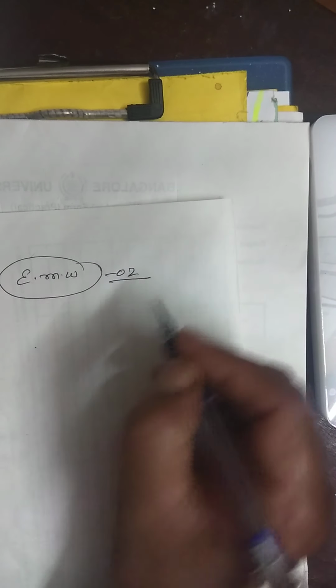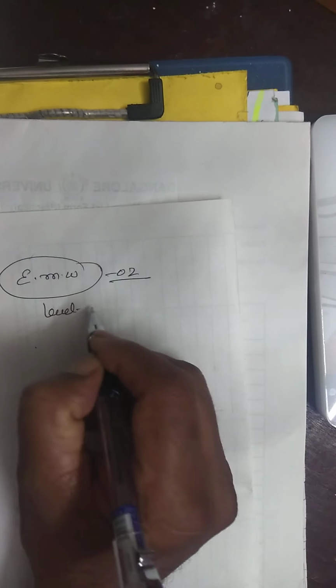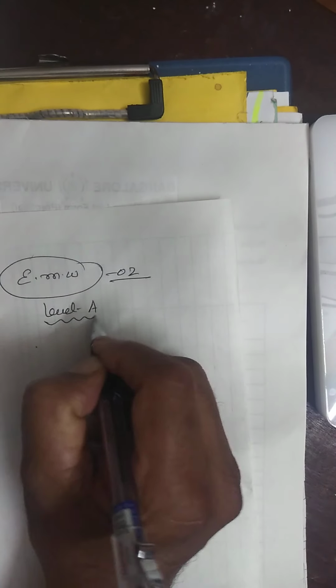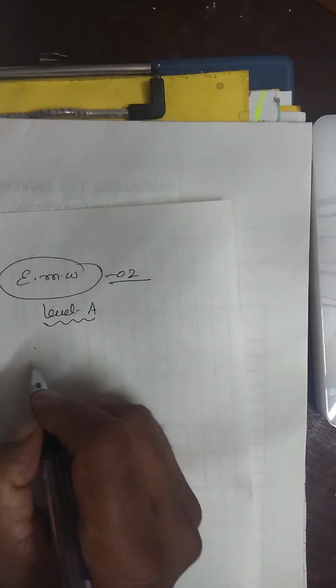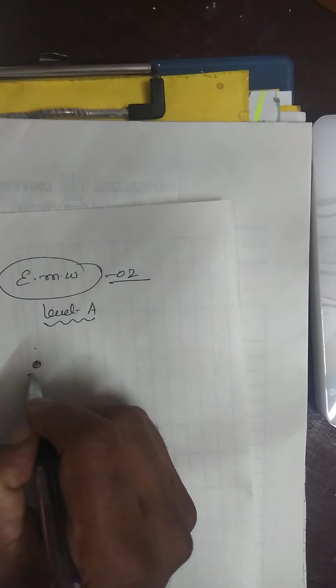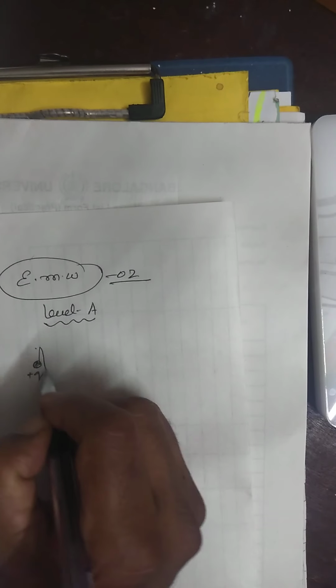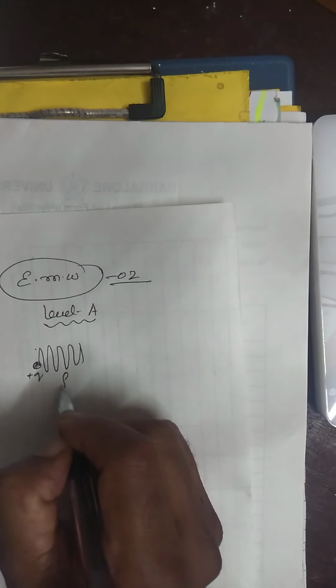Electromagnetic waves, part 2, level A. This is just for an exam point. Consider an oscillating charge, positive or negative, oscillating with some frequency.